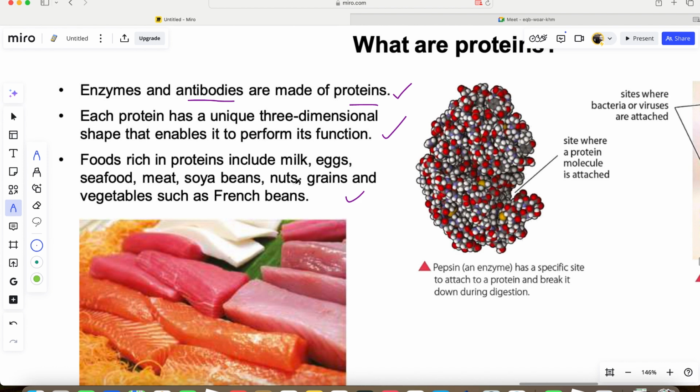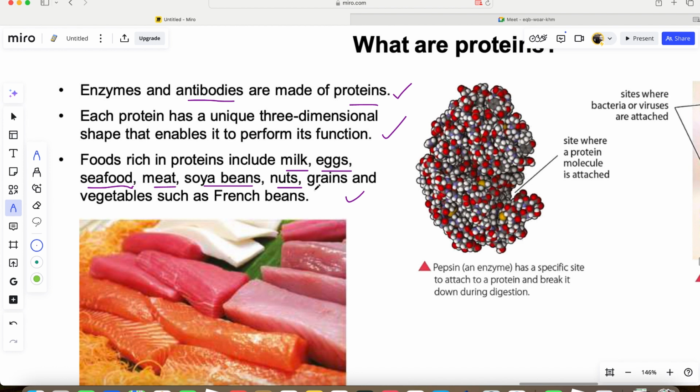Foods rich in protein include milk, so you should take a lot of milk, eggs, a lot of eggs, and seafood. Many people don't like seafood, but it contains a lot of protein. Then the meat itself contains a lot of protein. Soya beans contain a lot of protein. Nuts like groundnut, peanut, hazelnut, almond nuts, cashew nuts, all forms of nuts, they contain protein.